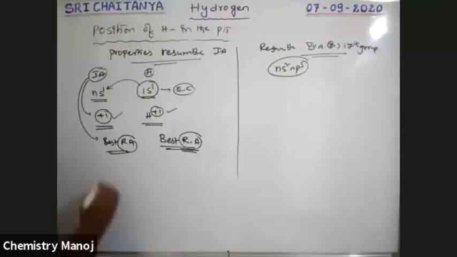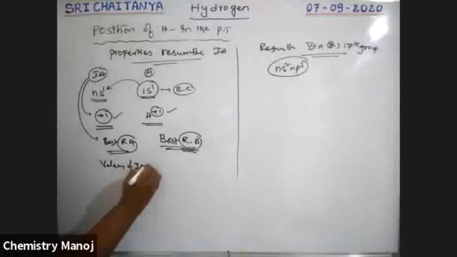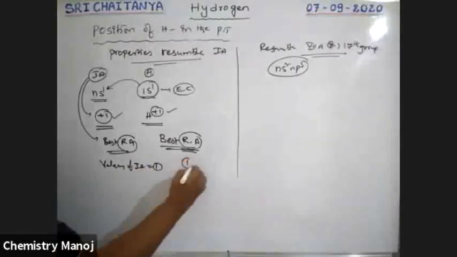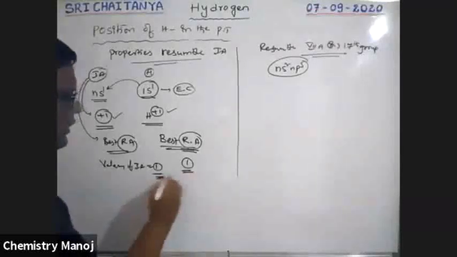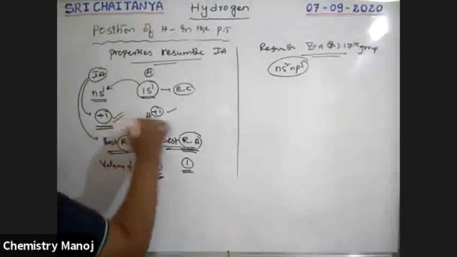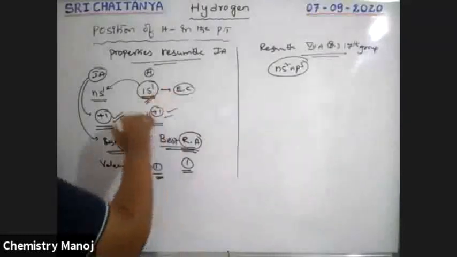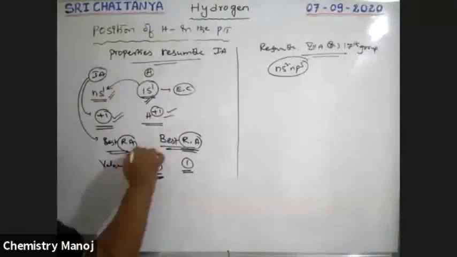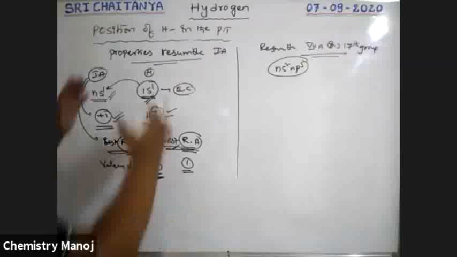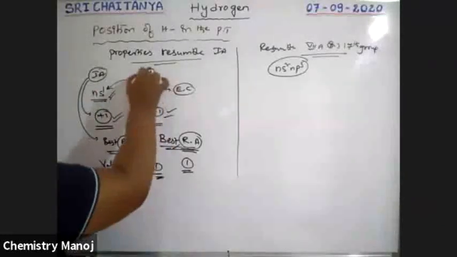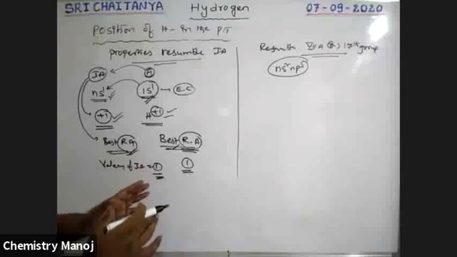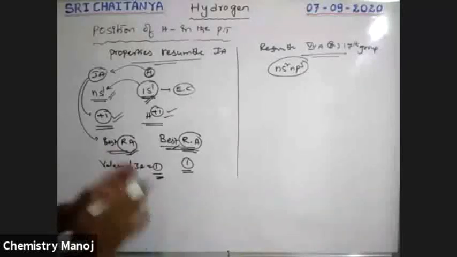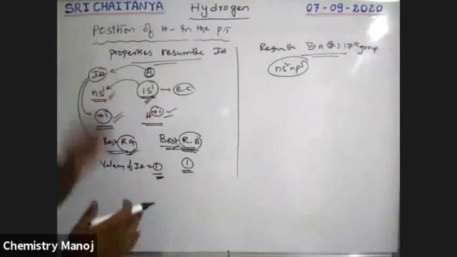Okay. Next, valency of 1A group elements is equal to 1 and hydrogen also can form 1 bond. That means valency coincides, oxidation state coincides, electronic configuration coincides, reducing property coincides. That means all these properties of hydrogen resemble alkali metals. That is why these properties are helpful for the placement of hydrogen in 1A group elements.